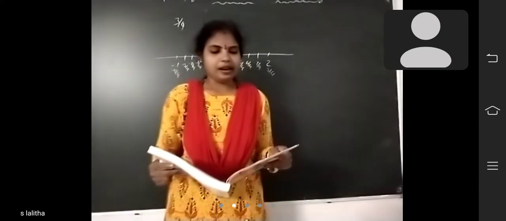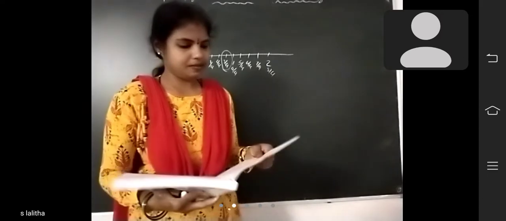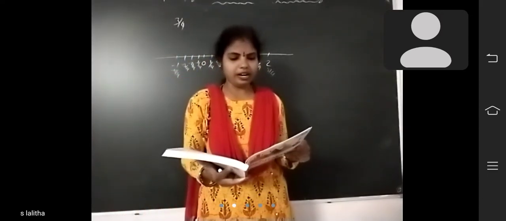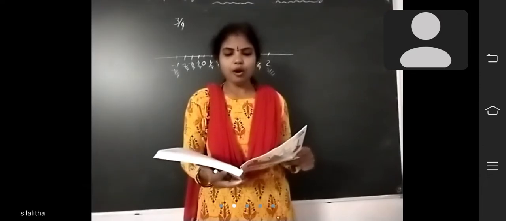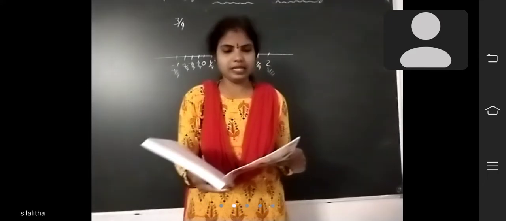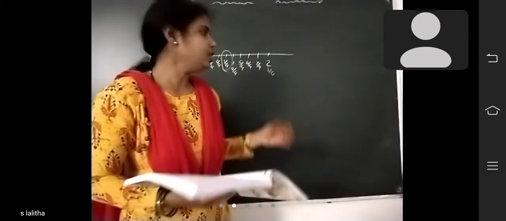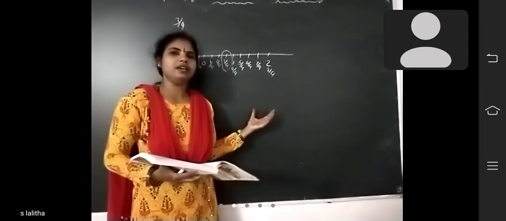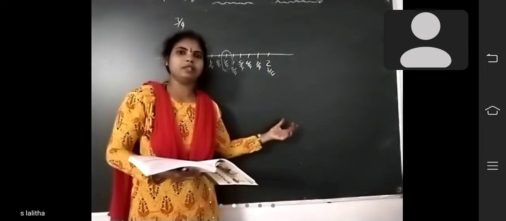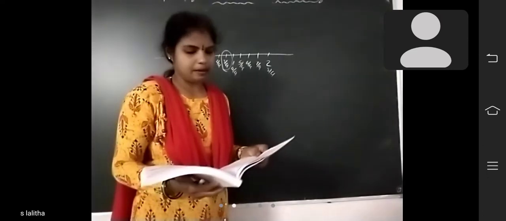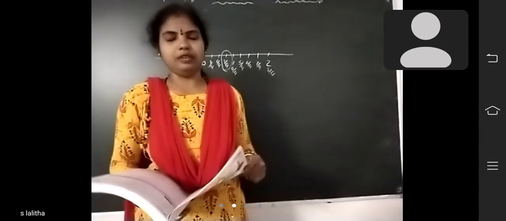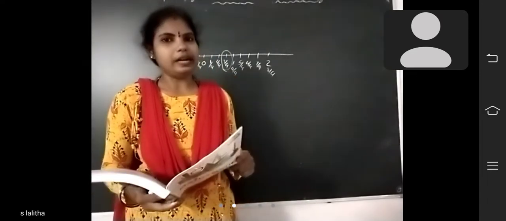Next, density property of rational numbers. Definition of density property: between any two given rational numbers there exist infinitely many rational numbers. This property of rational numbers is called the property of density. So between any two rational numbers there are infinite rational numbers. That property is called the property of density.